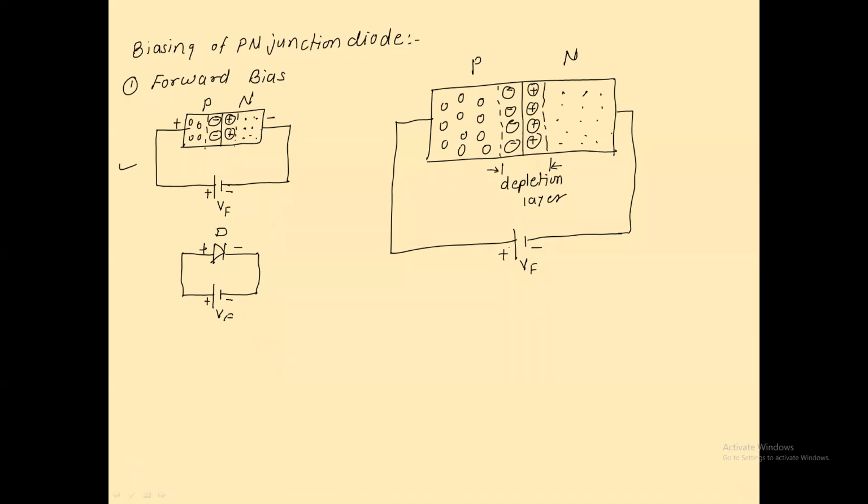And now, as you have just mentioned, the positive terminal is connected to the P region, and in the P region the holes are the majority charge carriers. What is the charge of a hole?